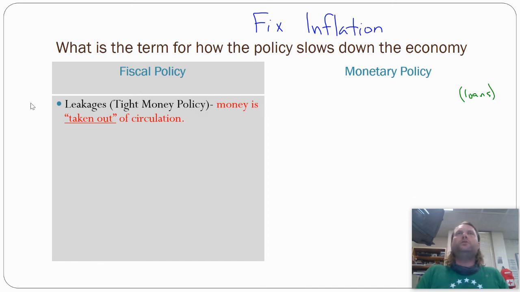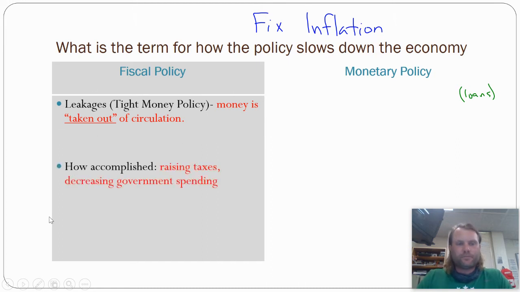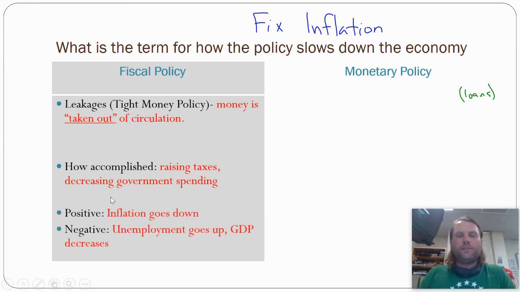Okay, so what's going to make inflation go down? Well, decreased demand is going to make inflation go down. And so they want to do things that take money out of circulation. Remember, they've only got two things they can do. So how do they take money out of circulation? They raise taxes, right? Take money out of our pockets, or we stop government spending. And that can come from a whole bunch of different ways. They can stop spending on any of those programs we've talked about in the past. But that's the only way they're going to take money out of people's pockets. Positive is inflation goes down.